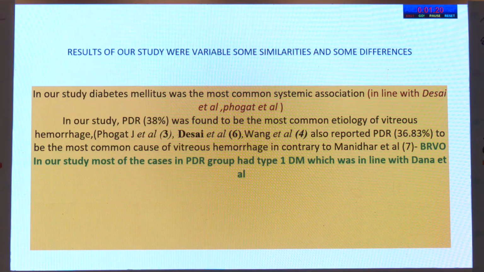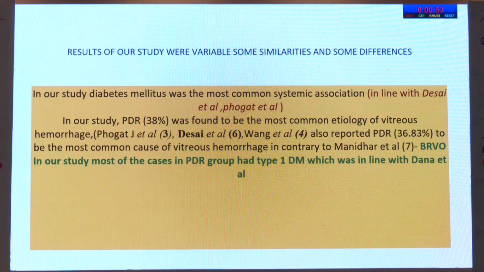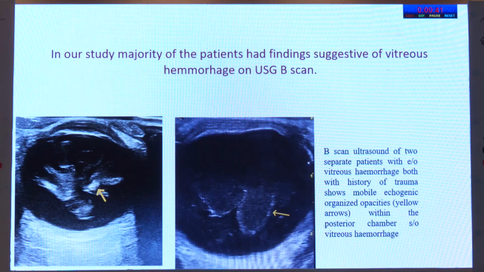In our study, diabetes mellitus was the most common systemic association, which was in line with Desai et al. and Fogart et al. PDR was found to be the most common etiology of vitreous hemorrhage, in line with Fogart et al., Desai et al., and Wong et al., who also reported PDR to be the most common cause. This is contrary to Maninder et al., who showed that BRVO was the most common cause in their study. In our study, most cases in the PDR group had type 1 diabetes mellitus, which was in line with Dana et al. In our study, the majority of the patients had findings suggestive of vitreous hemorrhage.